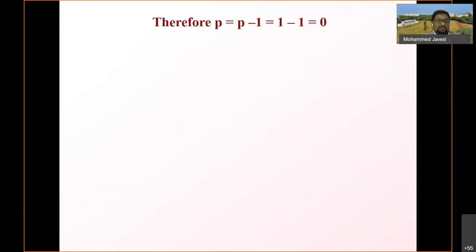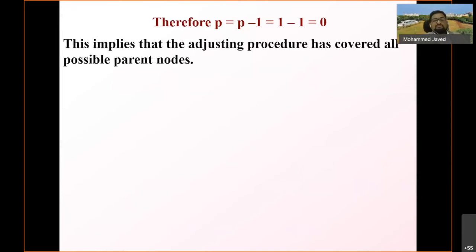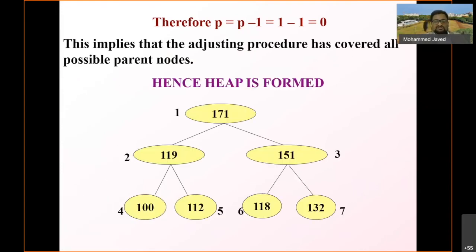So P minus 1 becomes 0. This implies that the adjusting procedure has covered all possible parent nodes. When you reach P equal to 0, that means you have already done the adjusting procedure for all the possible parent nodes. Hence the heap is formed, and the heap is shown here like this.